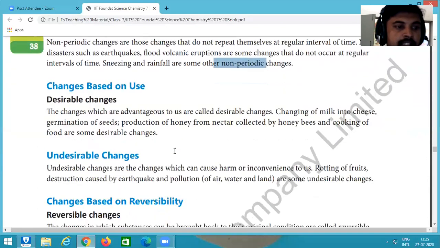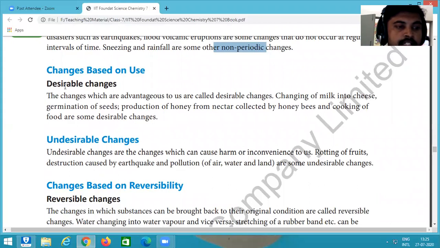Then come to the next point, changes based on use. The third category of changes is on the basis of use: desirable changes and undesirable changes. Desirable changes mean changes which are advantageous to us.